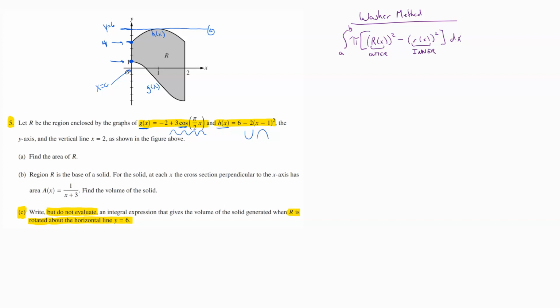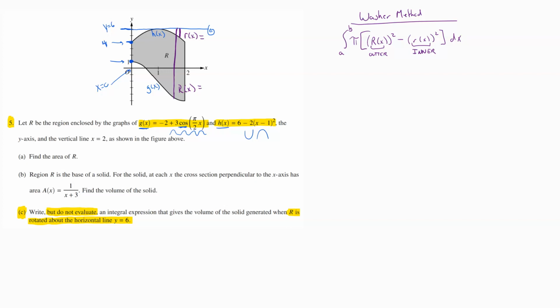So when you come to do this, the easiest way to figure this stuff out is to draw yourself a little representation of what each one would be. If I started at 6 and drew out to my first graph, whatever graph I run into first, that right there is going to create my inner radius, because that's the first thing I run into. And then I draw from that 6 down until I hit my second graph. And whatever I hit second, that's going to be where my outer radius comes in.